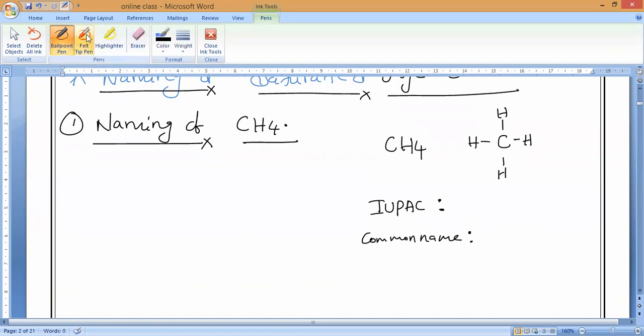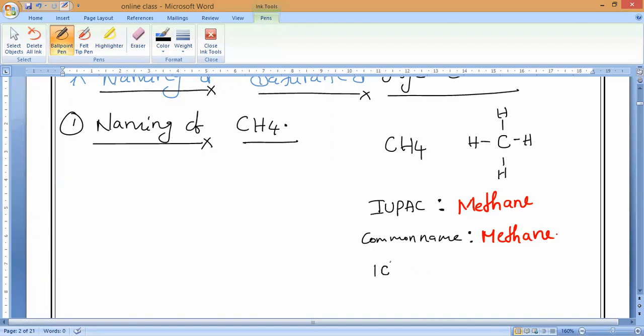One carbon means what word root are we given? Meth. And all are single bonds, so what suffix will come? Ane. So the IUPAC name and common name is methane. One carbon, single covalent bonds.